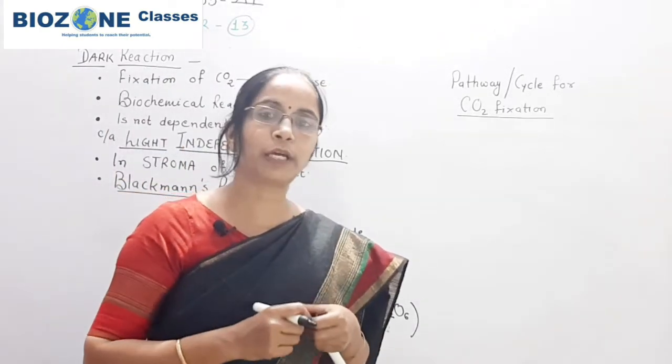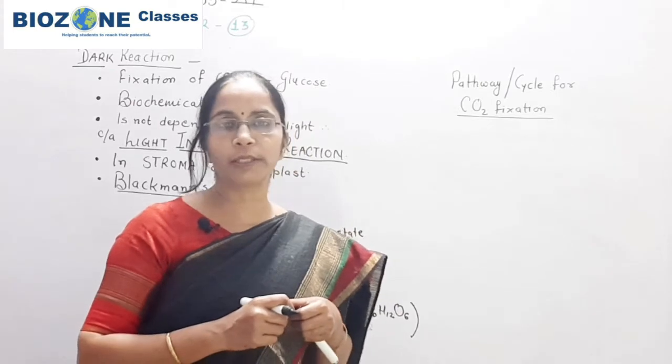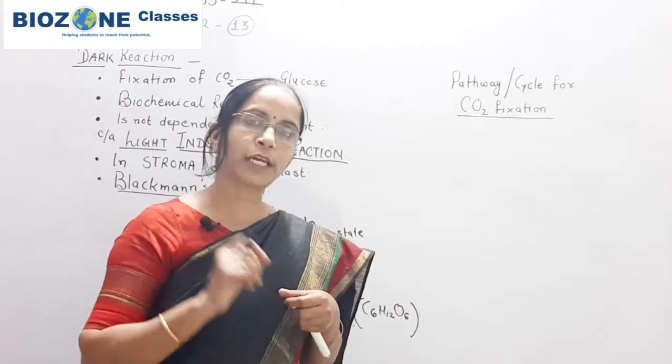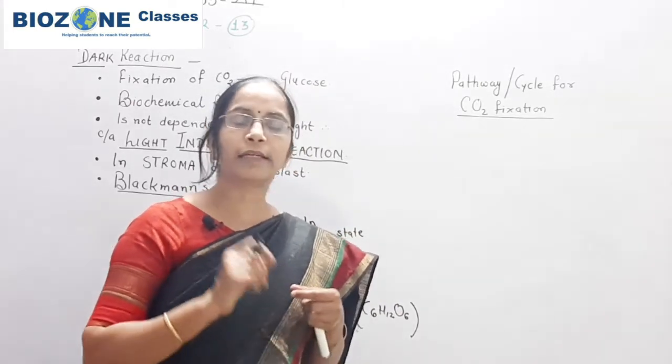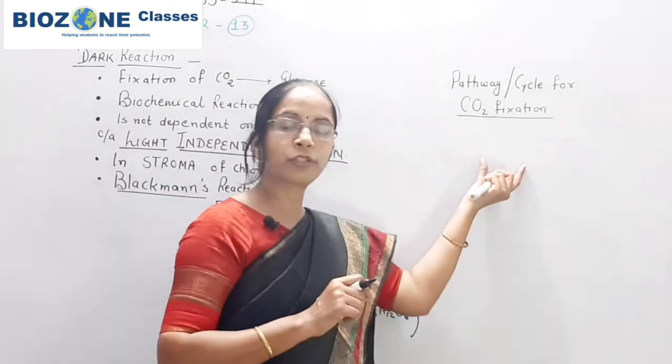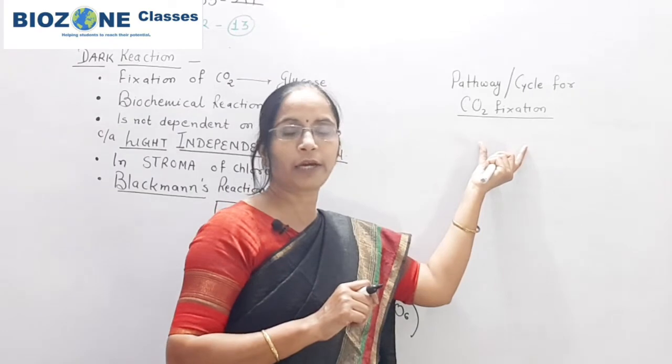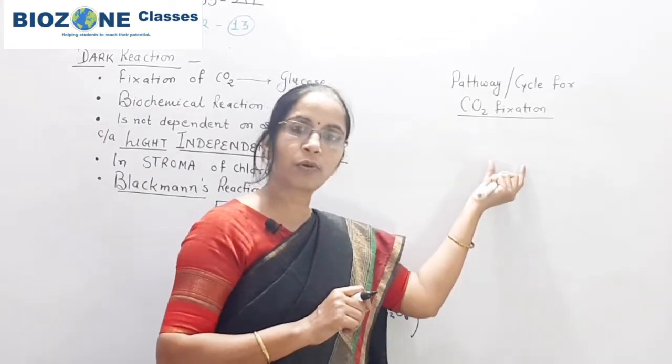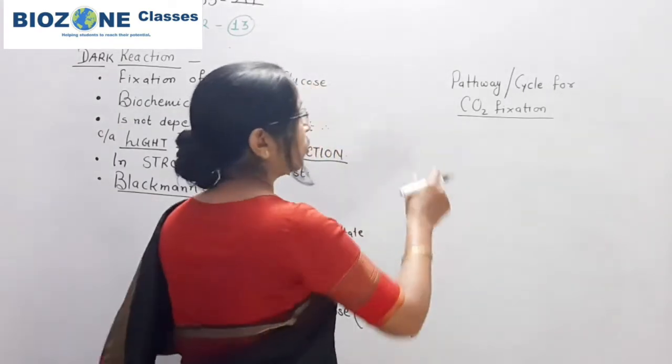Water is used in oxidation or photolysis of water, that is associated with PS2, and that is a part of light reaction. When we come towards dark reaction, the second raw material carbon dioxide is used. It undergoes reduction.